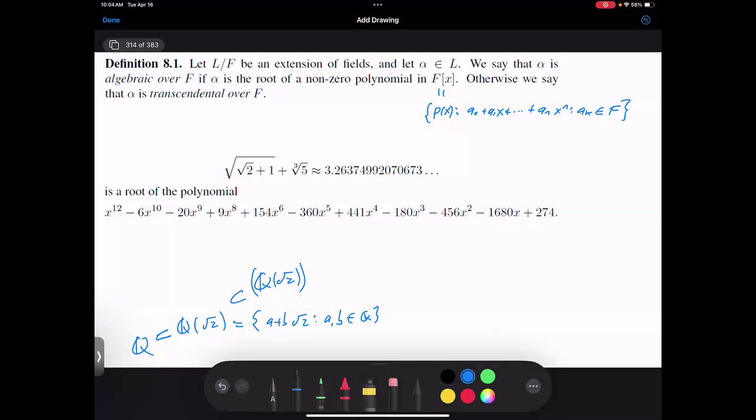And what's the other thing I could add? What else am I going to need? There's something else I need in addition to the cube root of 5.